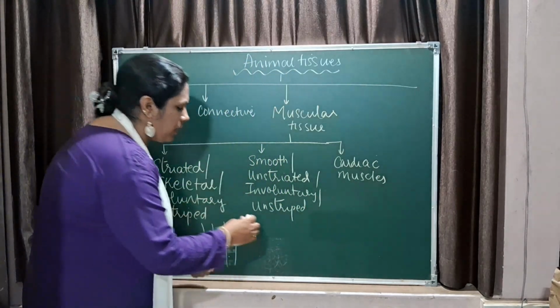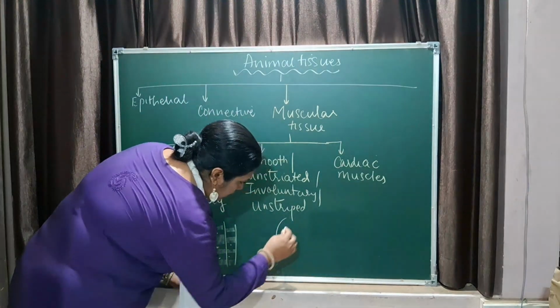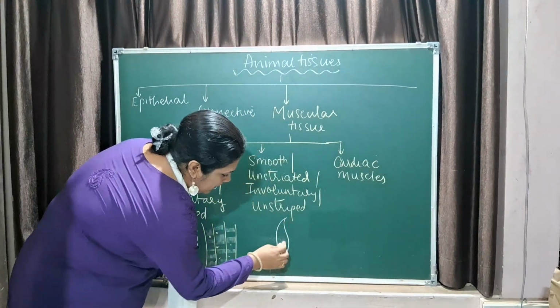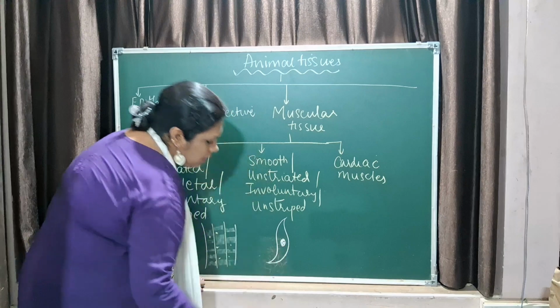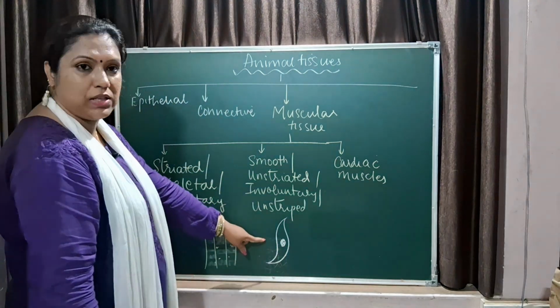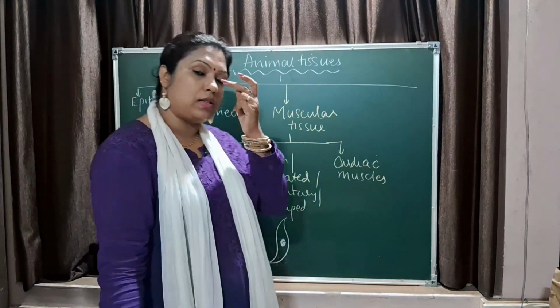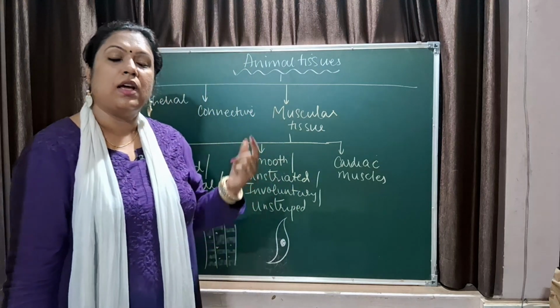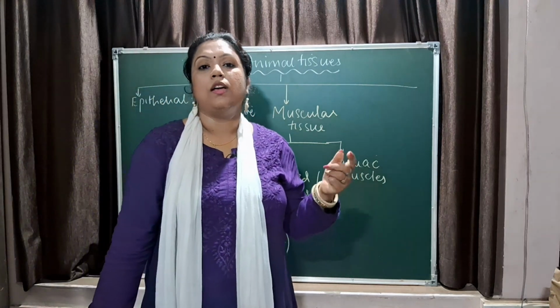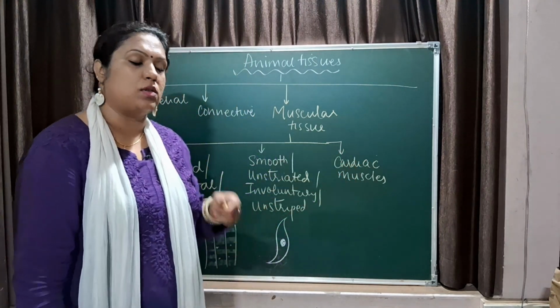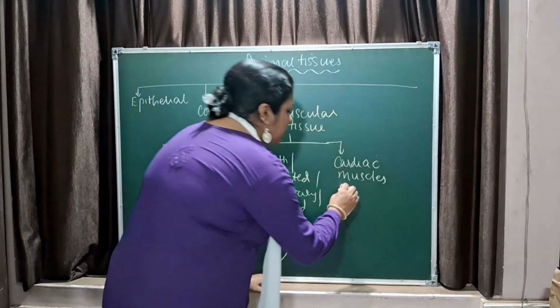Smooth muscles, when you see the structure, have tapering ends and a larger nucleus. This is the structure of your smooth muscles. Smooth muscles are present in your esophagus, in your stomach, right? These muscles are not under your control. Then you have got cardiac muscles.